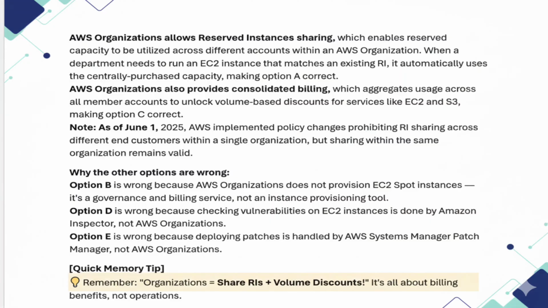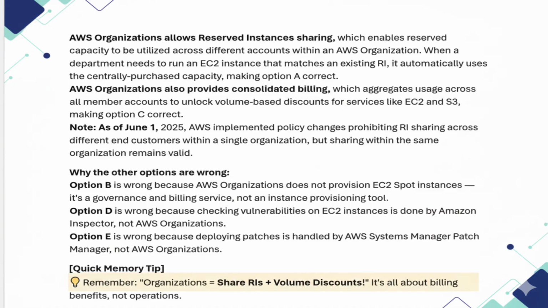AWS Organizations allows reserved instances sharing, which enables reserved capacity to be utilized across different accounts within an AWS organization. When a department needs to run an EC2 instance that matches an existing RI, it automatically uses the centrally purchased capacity, making option A correct.